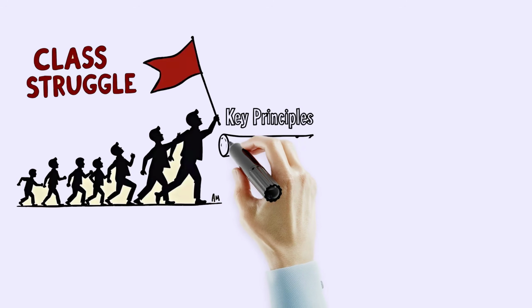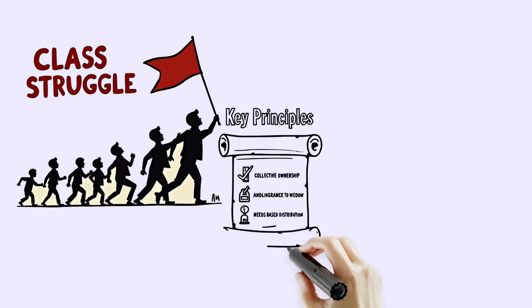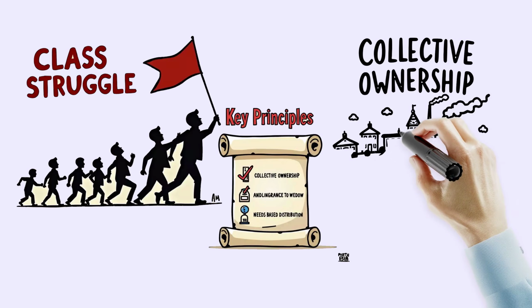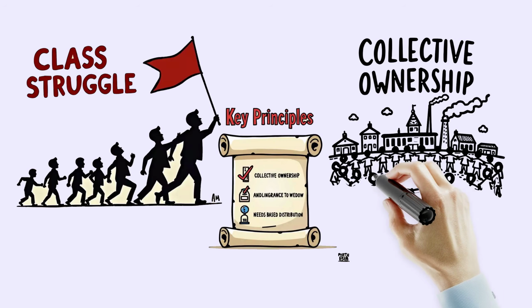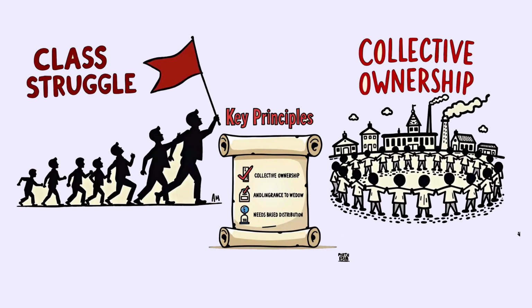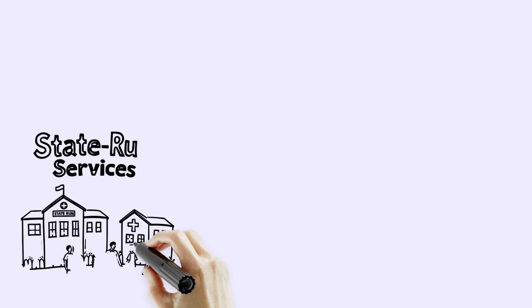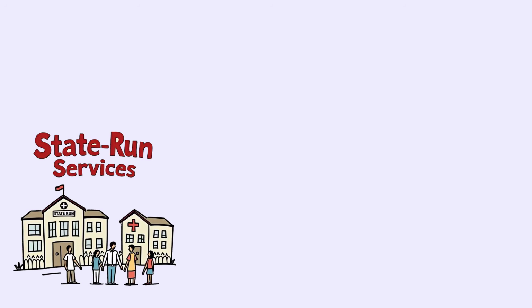But here's the catch. Communism isn't just about everyone sharing everything. It's based on a few key principles. First, there's collective ownership, meaning the community or the state owns and controls resources, not private individuals. For example, in a communist country, you wouldn't see private companies running schools or hospitals. Instead, the government would run them for everyone's benefit.